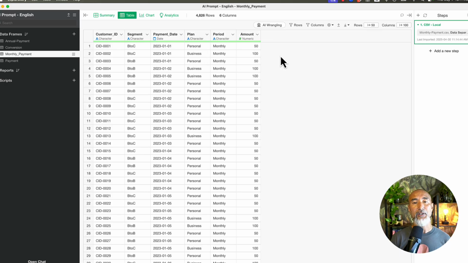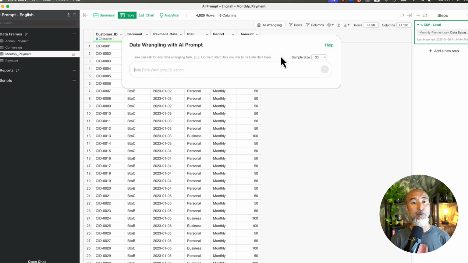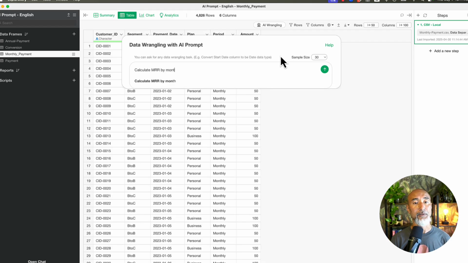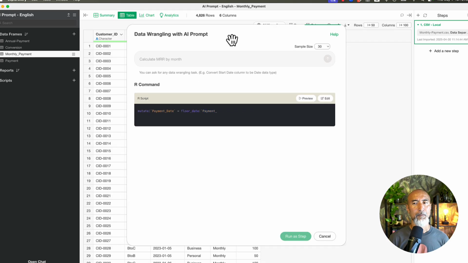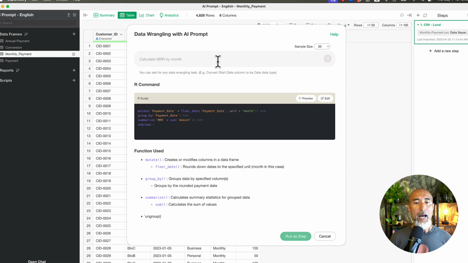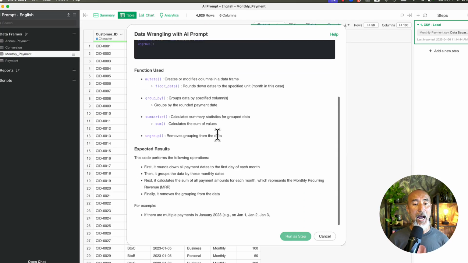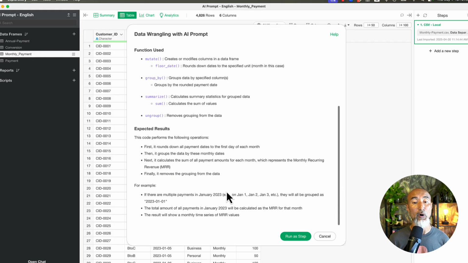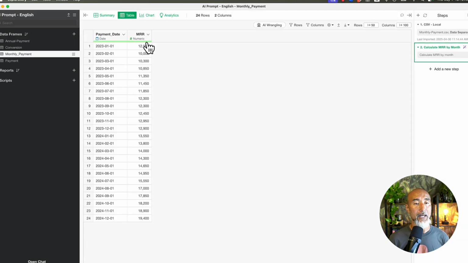Same thing, I'm going to just open the AI prompt dialog and then calculate MRR by month. And this is nothing fancy. As you can see, it groups by the months and then calculates by using the sum function to aggregate the values. Then I click on the run button. I got an MRR for each month.